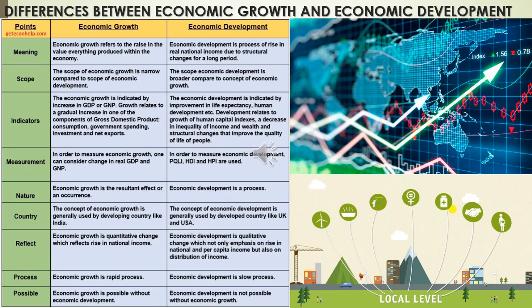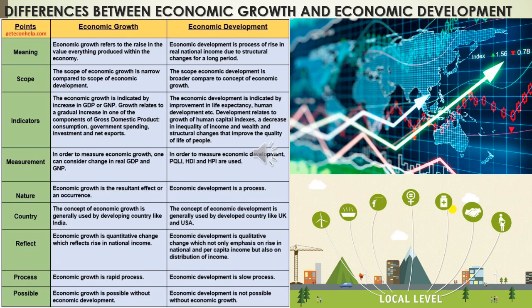But economic development is long term in nature. The development process is long term, so suddenly we can't improve the living standard of the people. Through various schemes, the government is trying to improve the living standard of the people. Consider India. At the time of independence, India's economy was very poor. But now, because of the government's contribution and our people's contribution, that's why we say economic development is a long-term process.